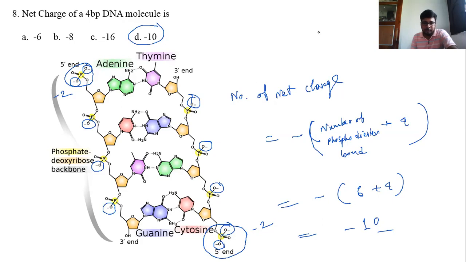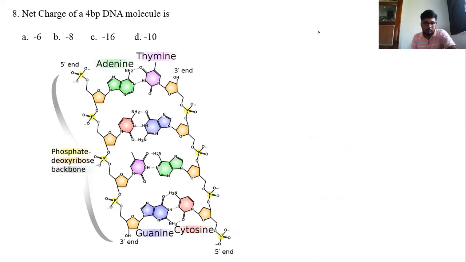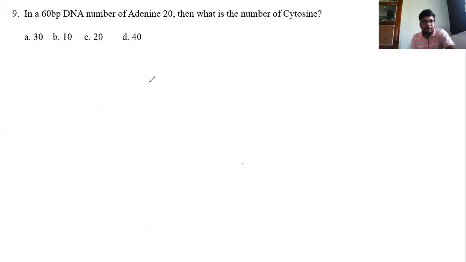Let's see the next question. In a 60 base pair DNA, the number of adenine is 20. Then what is the number of cytosine? This is a problem from Chargaff's rule.